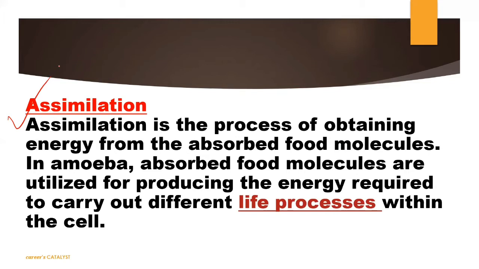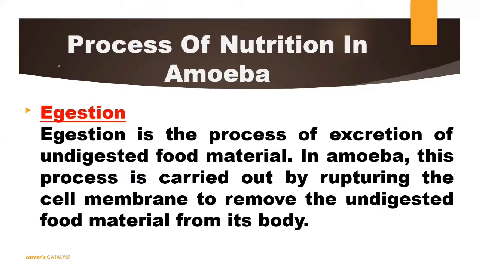Now we will talk about the last one, that is egestion. Egestion is basically the process of excretion of undigested food, because we digested the food, we utilized that food, we absorbed that food, and after that, obviously the waste product that is produced there, we need to remove that waste product from our body.